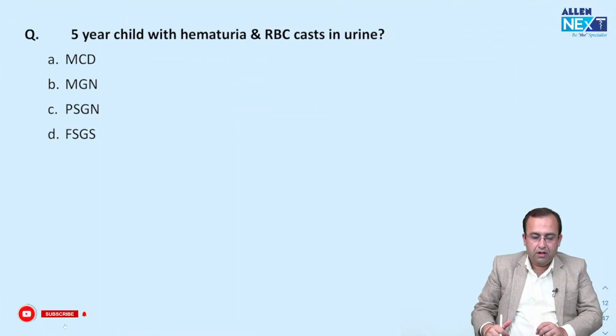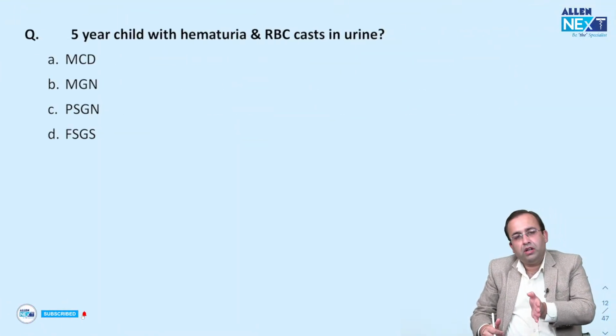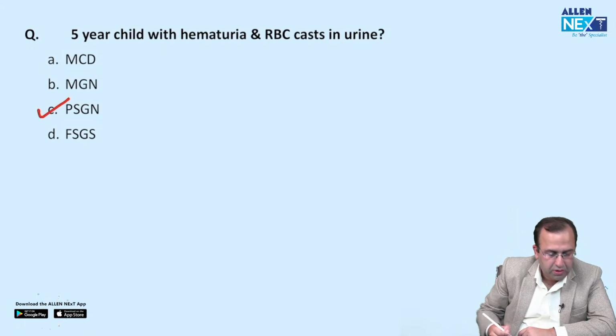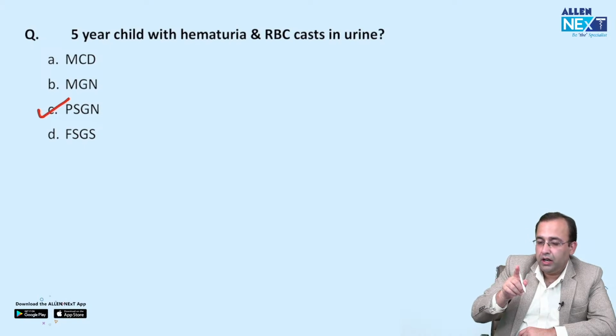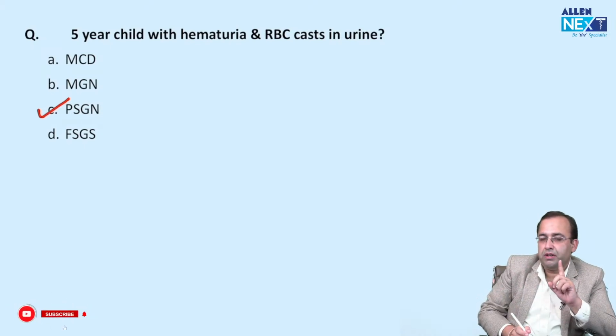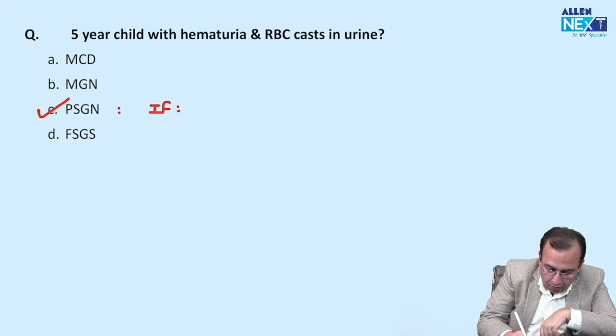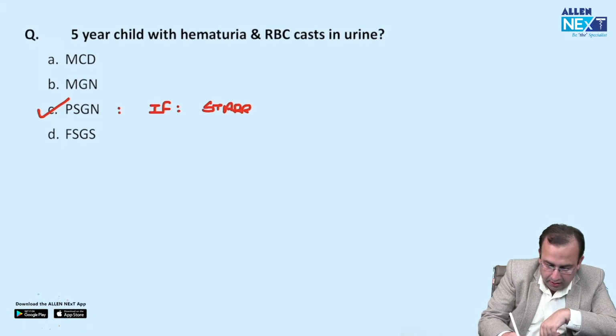Next, child with hematuria and presence of RBC casts, making it as PSGN, post-streptococcal glomerulonephritis, occurring 1 to 2 weeks after respiratory tract infection, cola-colored urine. We have already seen that. On immunofluorescence, it has the classical starry sky appearance.